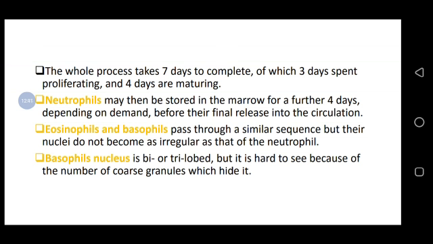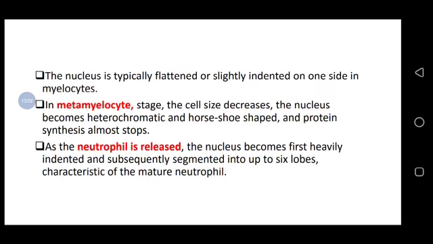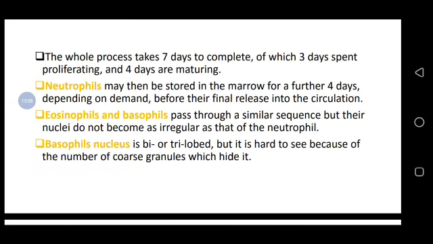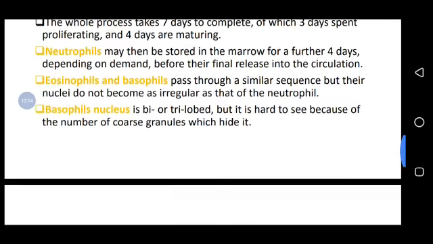Tumesema kuna neutrophil, kuna eosinophil na basophil, na zenyewe zinapitia stage ile kama alivyopitia neutrophil, but the difference ni kwamba nuclei zake haziko irregular kama zile za neutrophil. So basophil nuclei ziko bi or trilobed, lakini zile za neutrophil tuliona zina 6 lobe, lakini za basophil zenyewe zina lobe 2 au 3, but it is hard to see because of its number of coarse granules